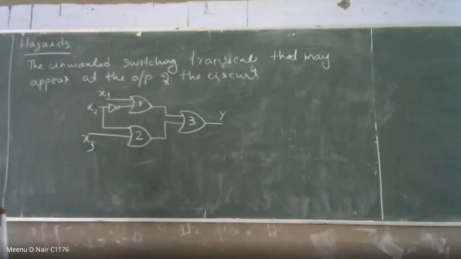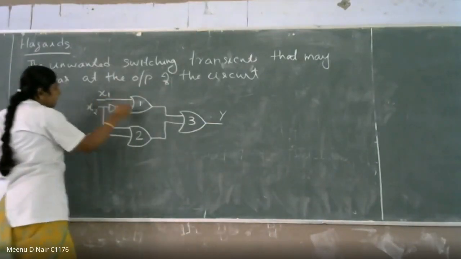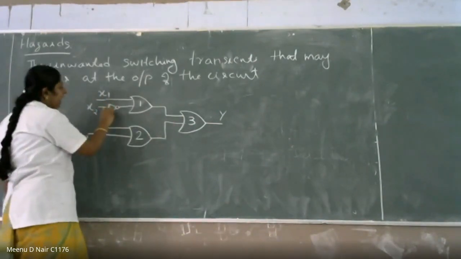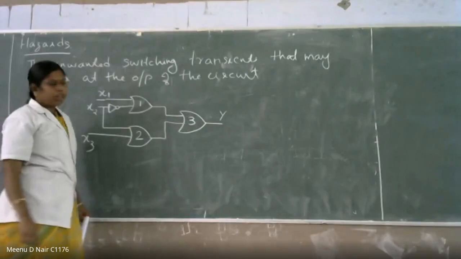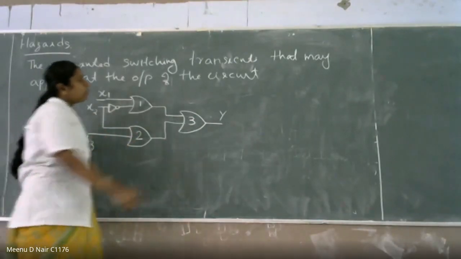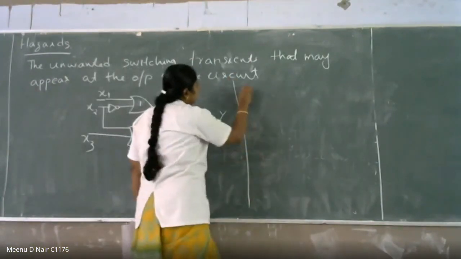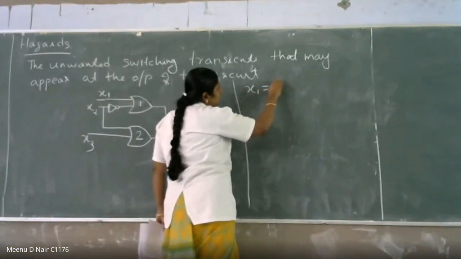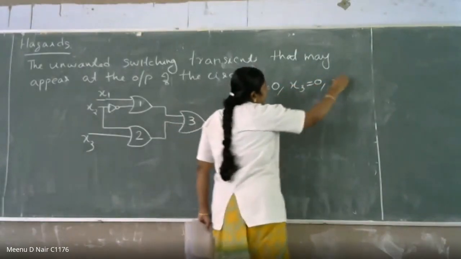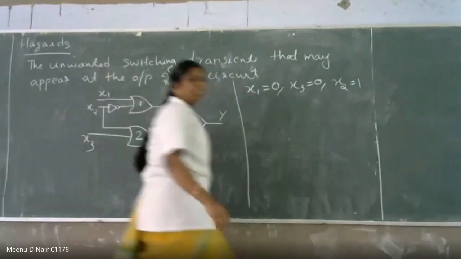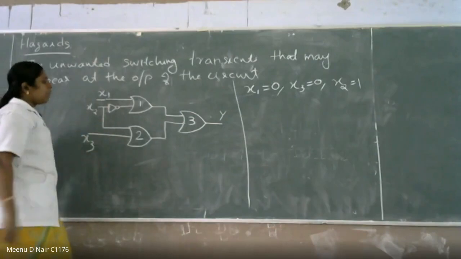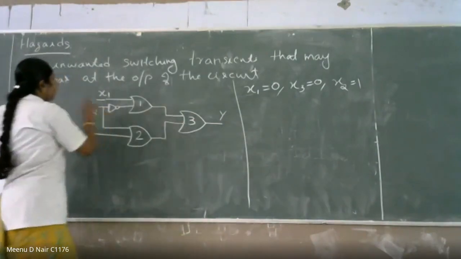So this is an example circuit. Gate 1 has two inputs, x1 and x2, where x2 goes through an inverter. So you get not x2 here, and here this is x3 and the actual x2. The initial condition you are considering is x1 = 0, x3 = 0, and x2 = 1. Both x1 and x3 are 0, and x2 is 1.